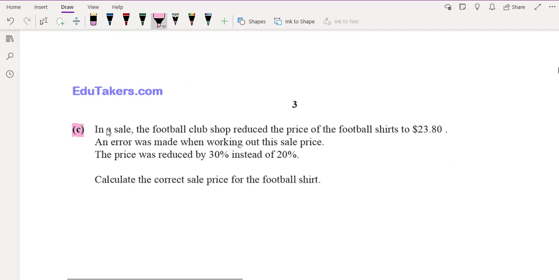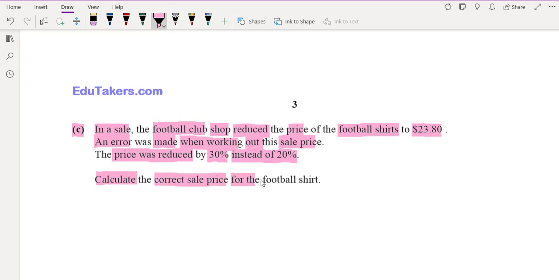Next is part C. In a sale, the football club shop reduced the price of the football shirts to $23.80. An error was made when working out this sale price. The price was reduced by 30% instead of 20%. Calculate the correct sale price for the football shirt.